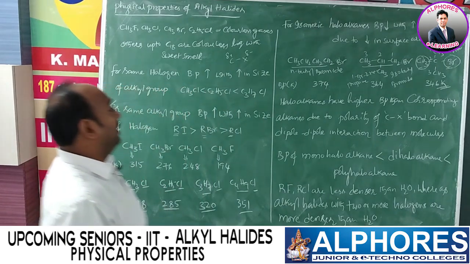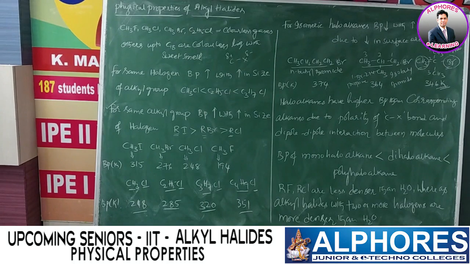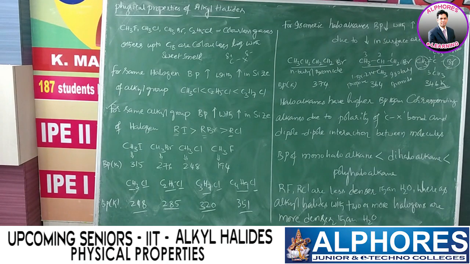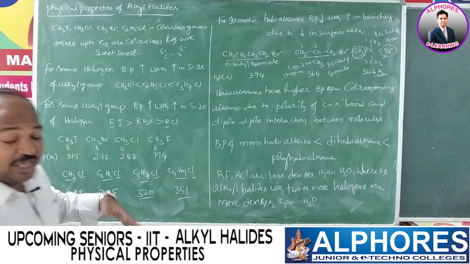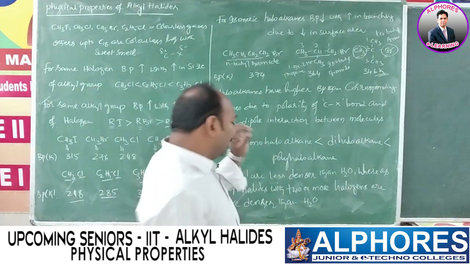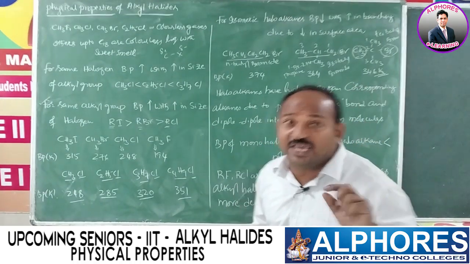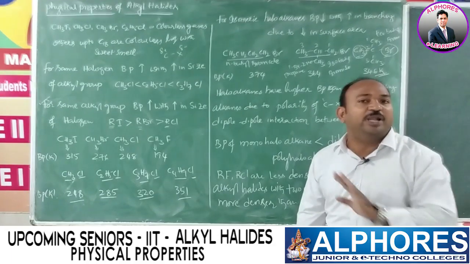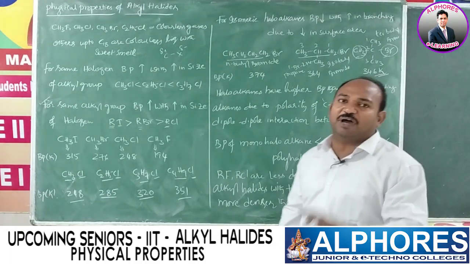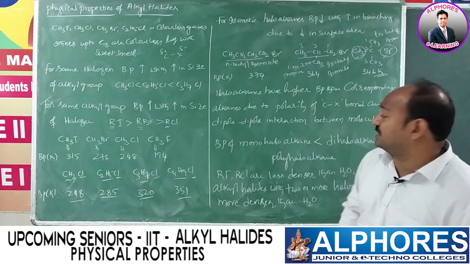Let's come to the next point. Haloalkanes have higher boiling point than corresponding alkanes. In alkanes, with the general formula CnH2n+2, only C-C bonds and C-H bonds are there. So either C-C or C-H bonds are non-polar. That's why there are no dipole-dipole interactions. So in case of alkanes, only van der Waals forces exist, but not dipole-dipole interactions.